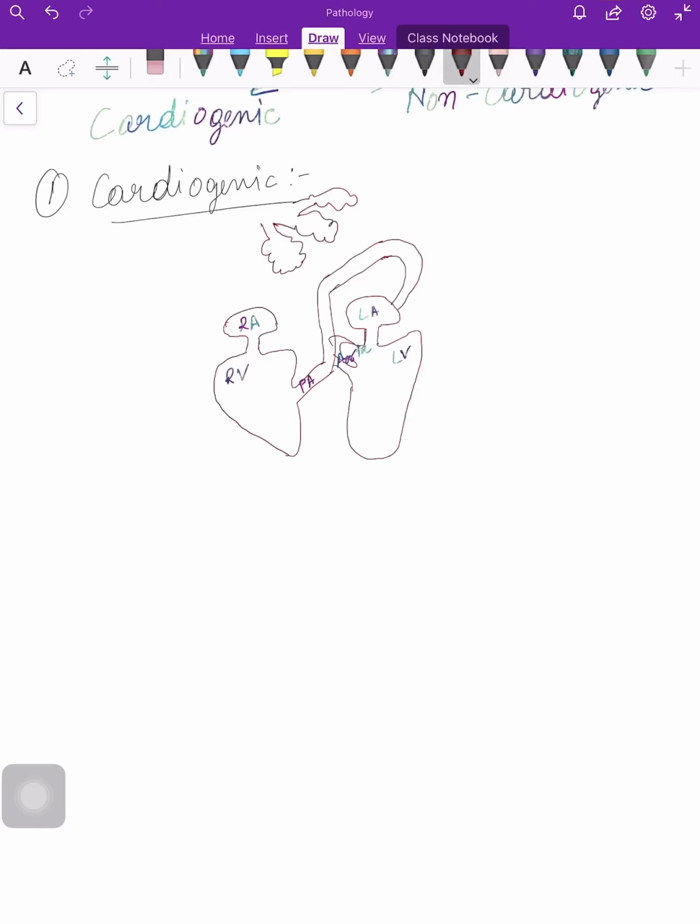This is in the general condition. What happens when there is a pathology? So if we find there is left ventricular failure, what will happen? The left ventricle will not be able to pump the blood to the aorta. So there is no pumping of blood to the aorta, due to which there will be increase of pressure in the left ventricle. Then there will be increase of pressure in the left atrium. Then there will be increase of pressure in the pulmonary vein, and which will lead to the increase in the pressure in the pulmonary capillaries.